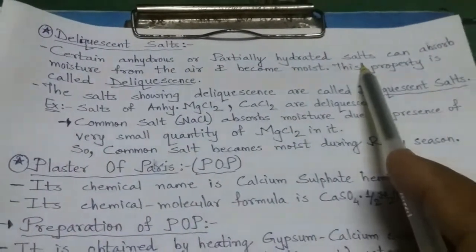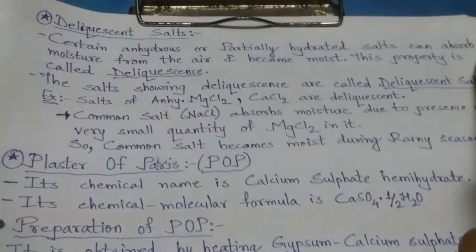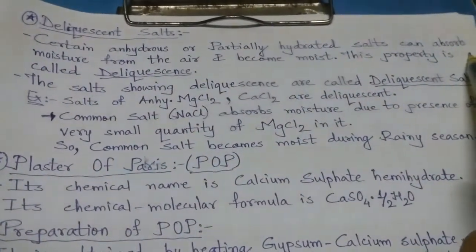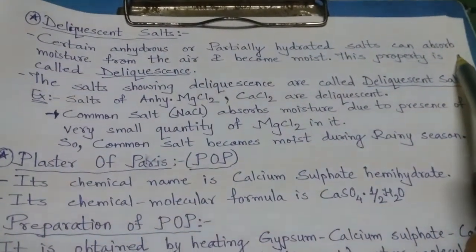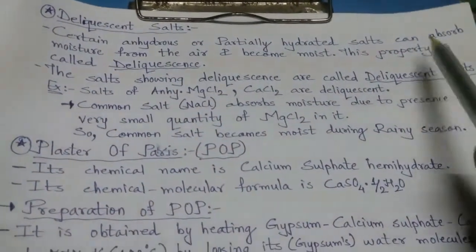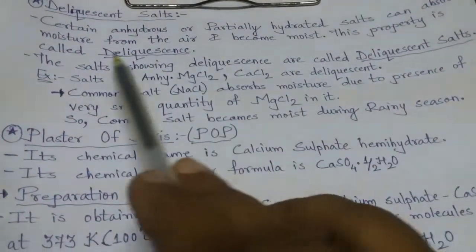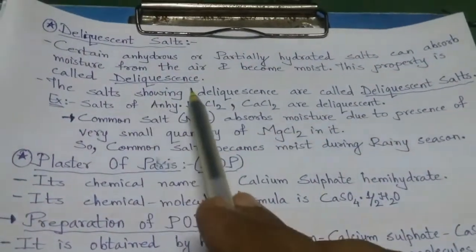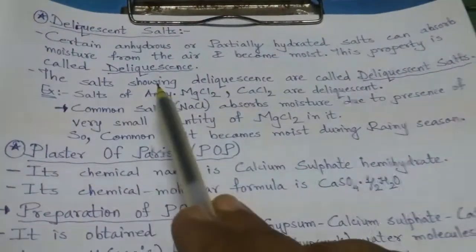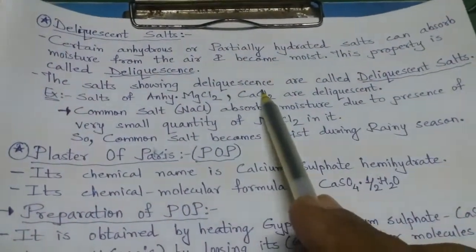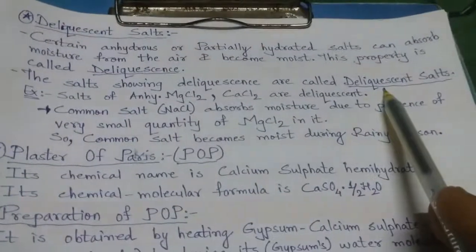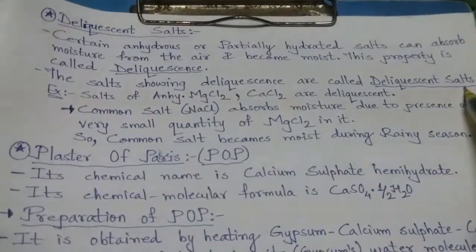Then such salts can absorb moisture from the air and become moist. This property is called deliquescence. What is it called? Deliquescence. Now the salts showing deliquescence are called deliquescent salts.